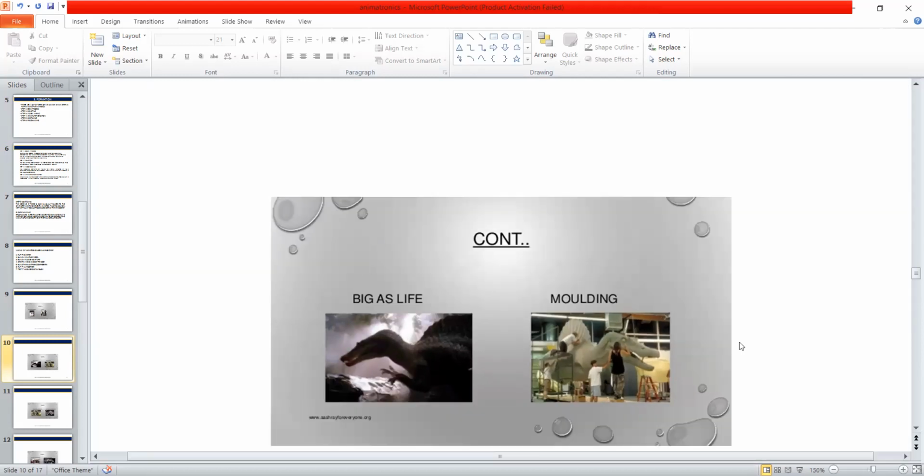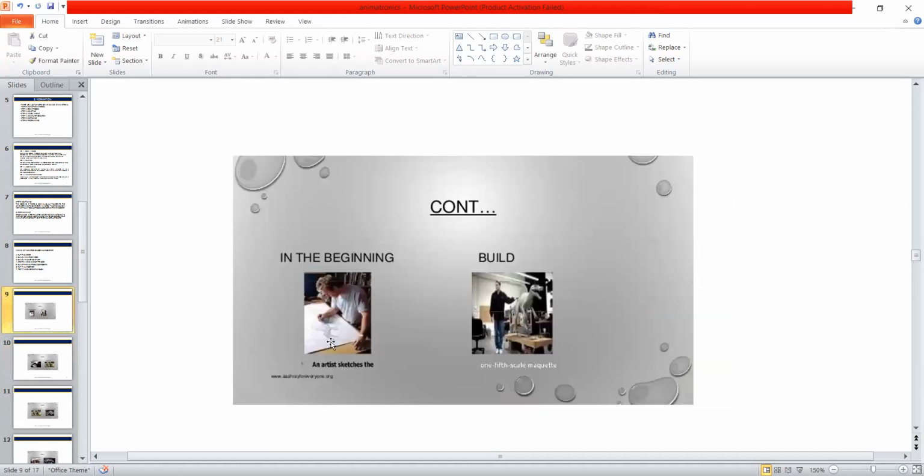Okay, so when we do that paper drawing in 2D, I will draw a dinosaur on paper in 2D. Yes, 2D means paper. I will draw a sketch. How will it be converted? We can design. See, go to slide number 9. See, in the beginning, they are going to draw it, right? Yes, sir. That is the 2D in the beginning. They build the 3D.